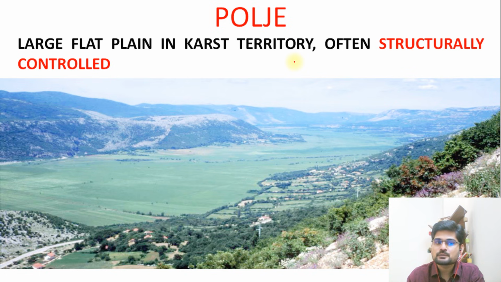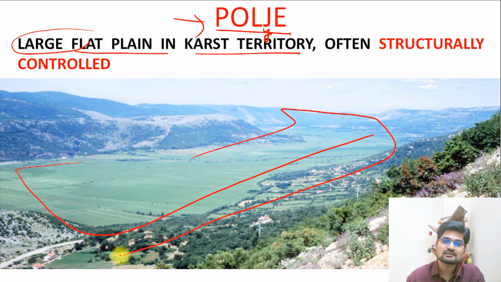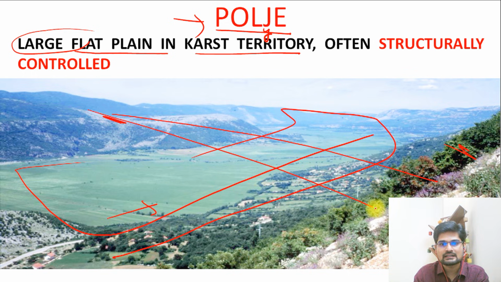Then a similar planar feature, which we say is a flat plain in karst territory, is known as a large flat plain called polje. The j is pronounced as y, so it is called polye. Remember, this kind of flat feature, part of the same valley, can you see here? This is a karst valley together. Earlier, this side and this side, what you see, was entirely covered by the land.